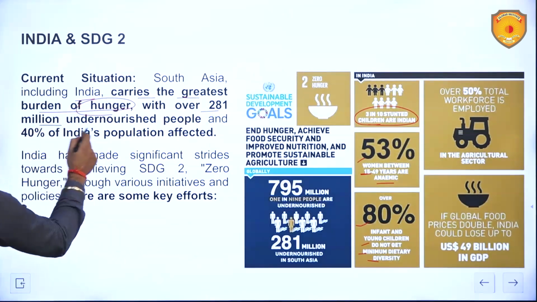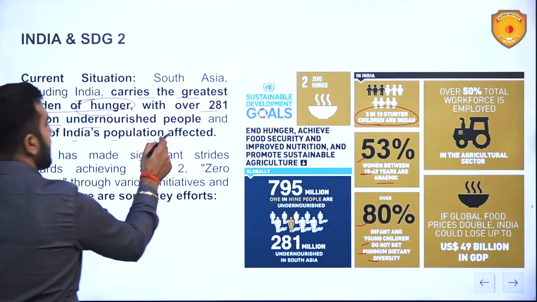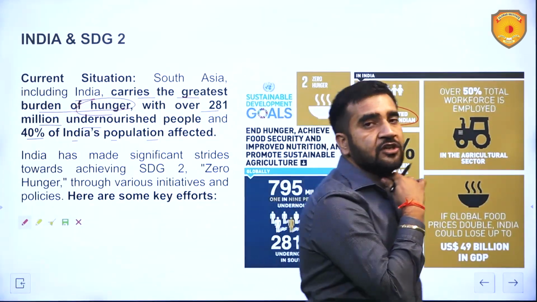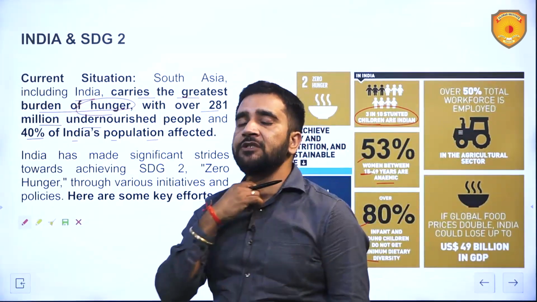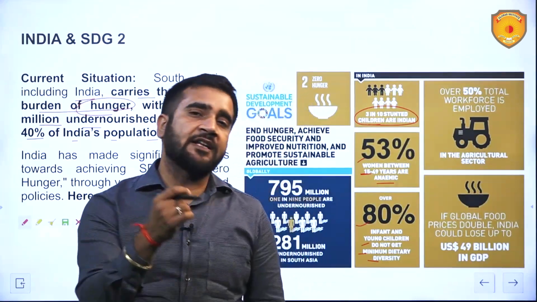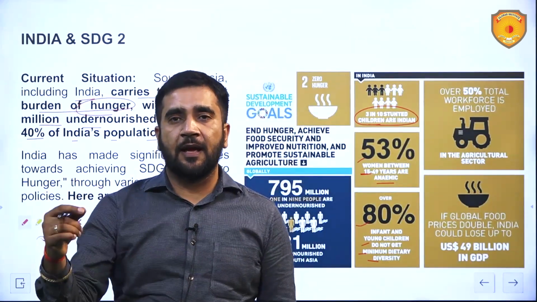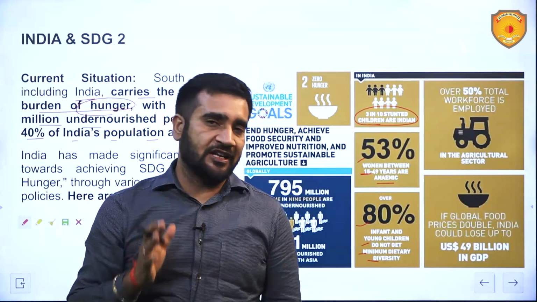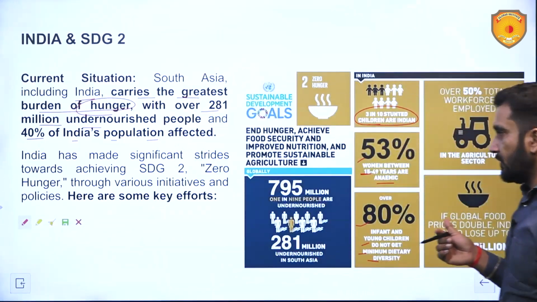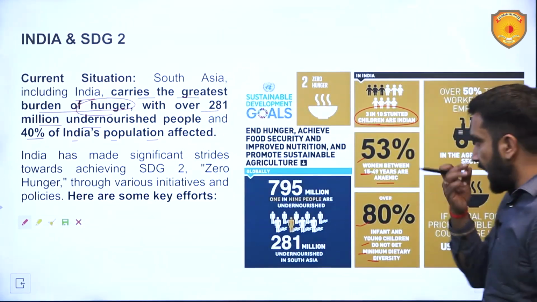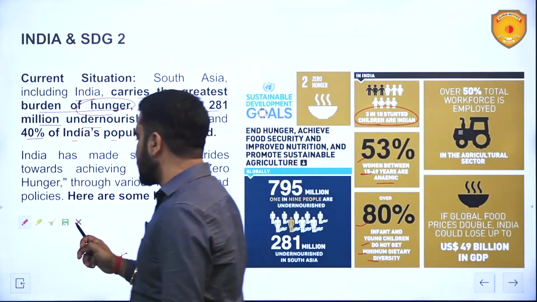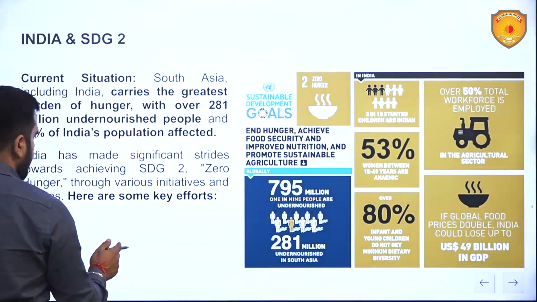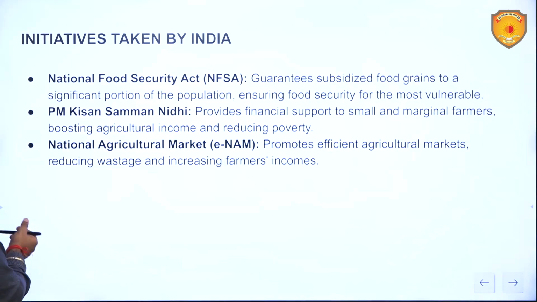over 281 million undernourished people and 40% of India's population affected by it. South Asia, if I talk about South Asia, it comprises of 8 countries: Afghanistan, Pakistan, India, Nepal, Bhutan, Bangladesh, Sri Lanka and Maldives. So it is like this, a huge population is there, and India has made significant strides towards achieving this SDG 2. But let us see what are the efforts.